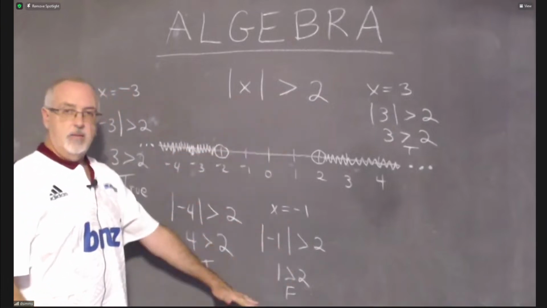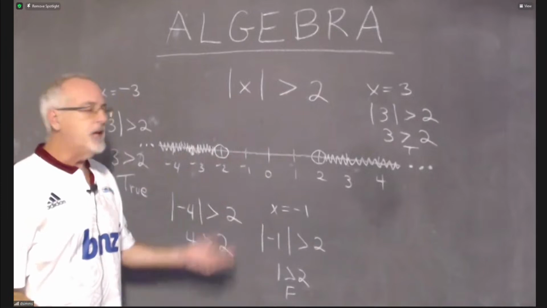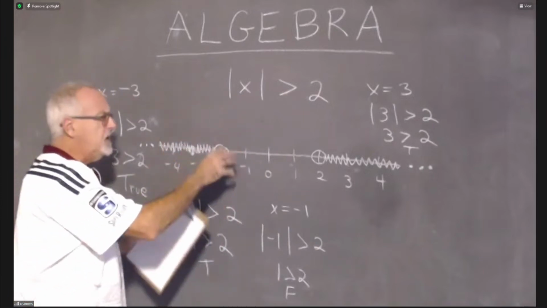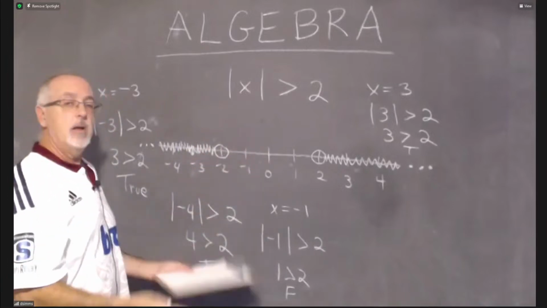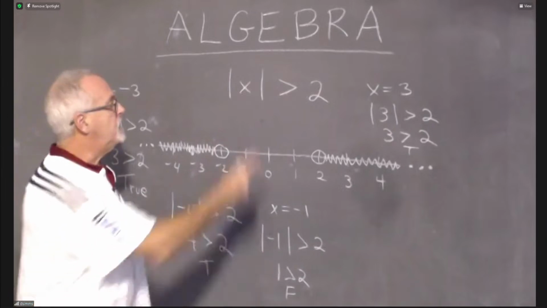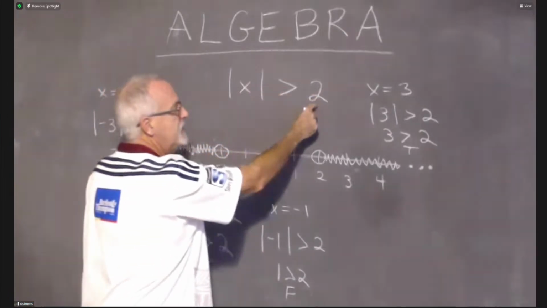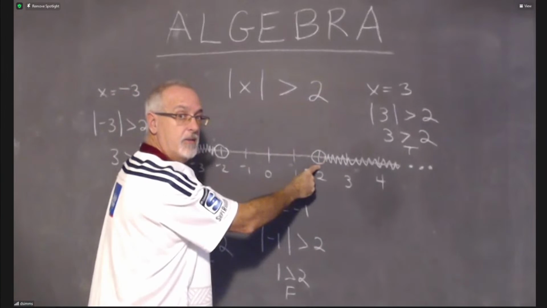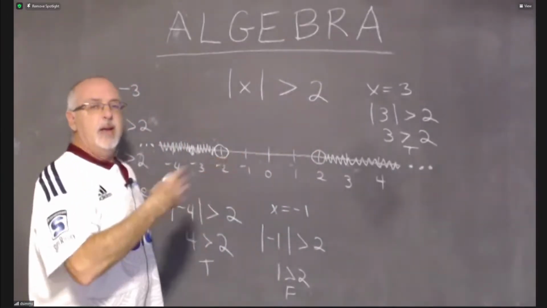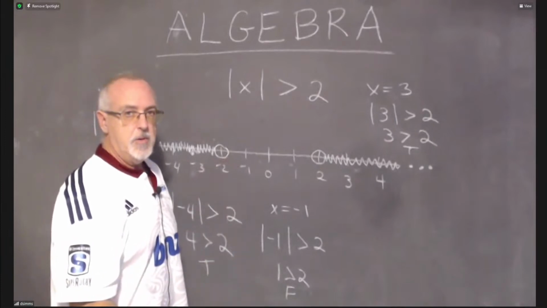This is interesting. And we start seeing patterns emerge that will make it easier and easier. I really went to a lot of trouble to show all the details this time because we're just starting with this. But we start seeing some things that are useful. When we're doing this, seeing the number and putting a circle on it right away, but also putting a circle on the negative version of that number is going to be a useful thing to do.